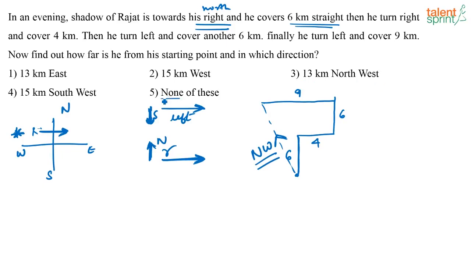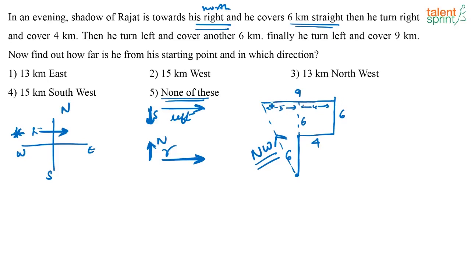But again you have an option, none of these, here. If this none of these is not there, directly you can mark this as the answer. But since you have none of these, let us find out what is the distance between his starting point and finishing point. So this length is 6, this length is 4. So this length is, you have 9 here, right? So this length is 5.